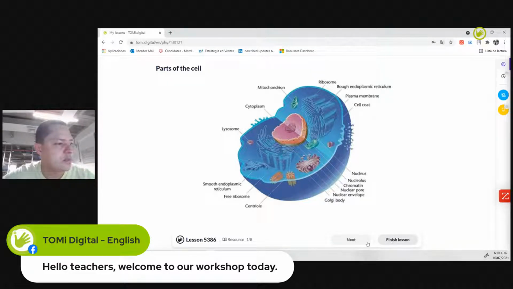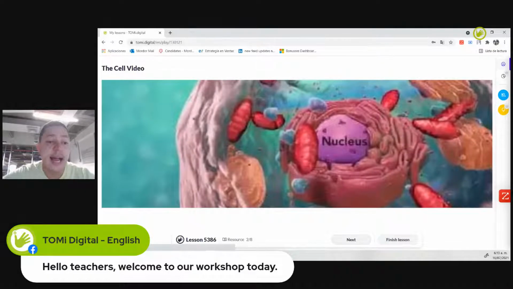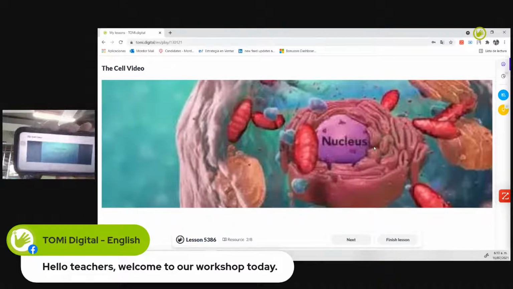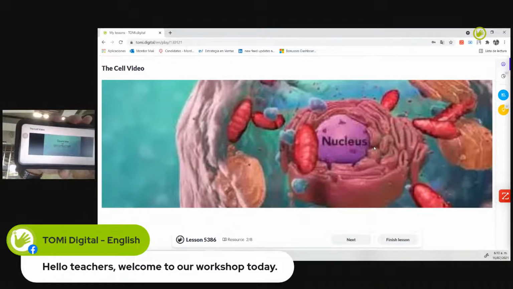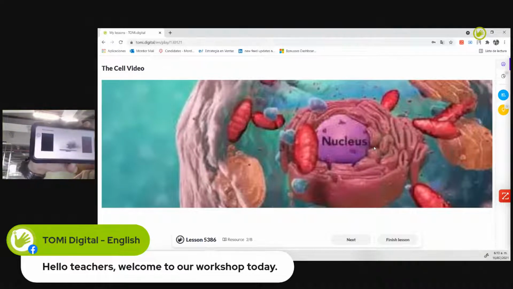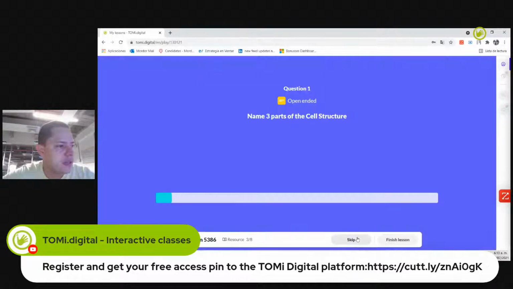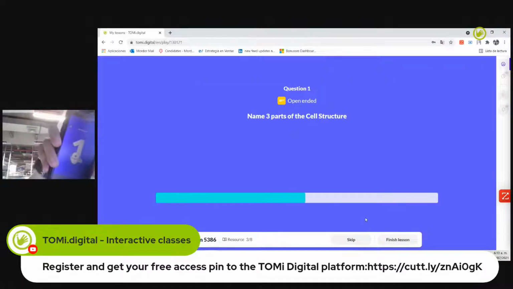Then the teacher will just click on next, and I have a different content, which is a video that the teacher uploaded from YouTube. So if I click here, the student will be able to watch the video that the teacher uploaded in real time. There you go. Perfect. So whenever the teacher feels that everyone has seen the video, then I click next, and I will be able to answer the question.